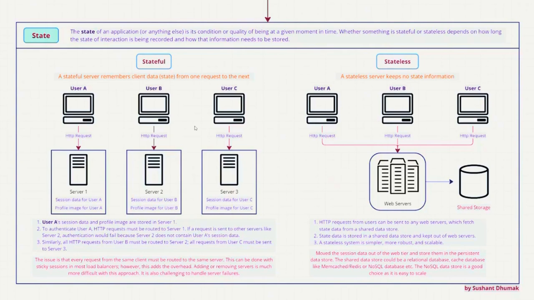I'm trying to explain with simplicity that it remembers what exactly your login information is and what the password is, and who you are, what kind of user you are, or maybe there is a user ID involved in it. So here also, what we are seeing is there are three users, user A, user B, and user C. They all are sending similar kinds of requests to backend servers.